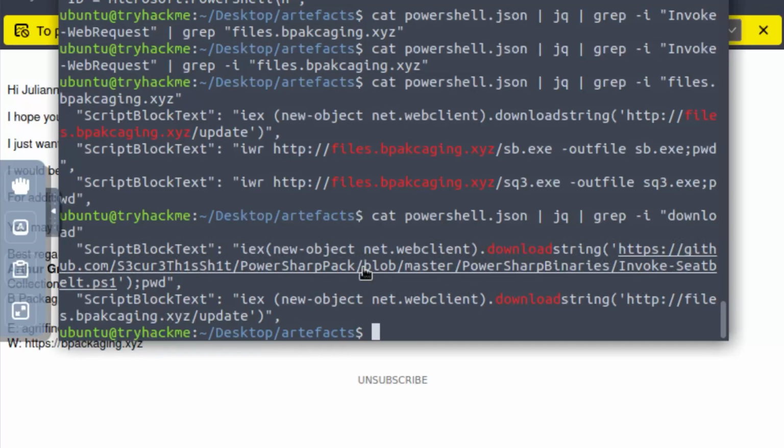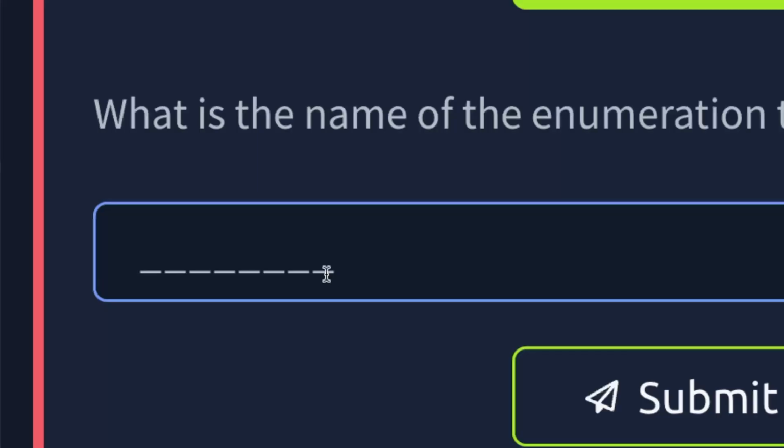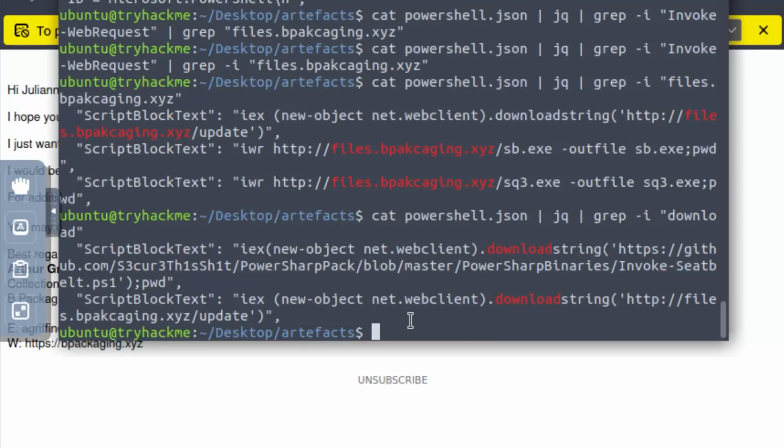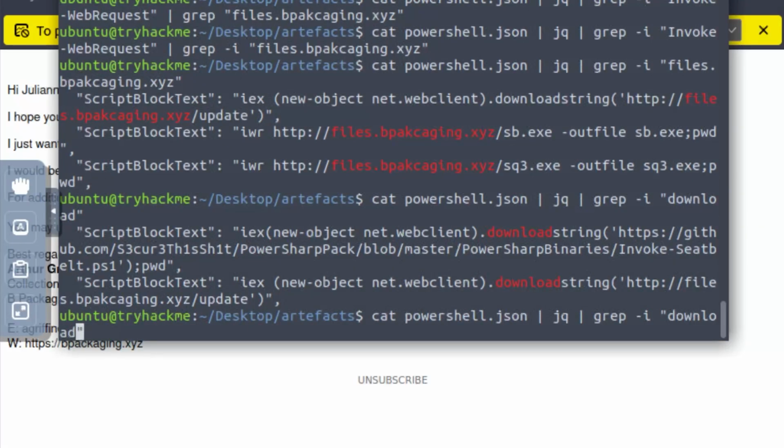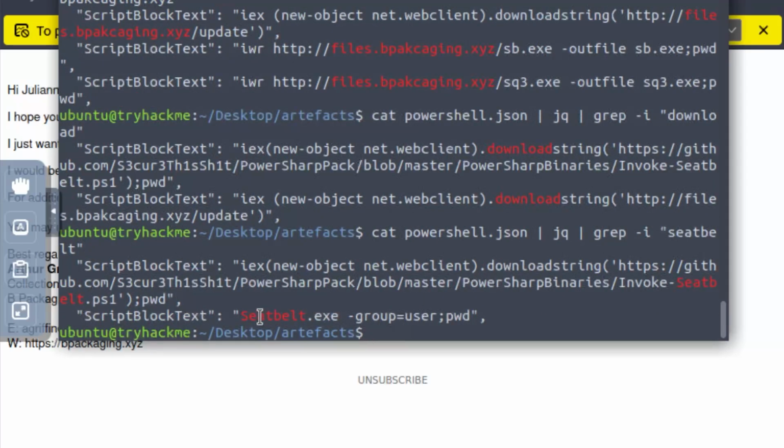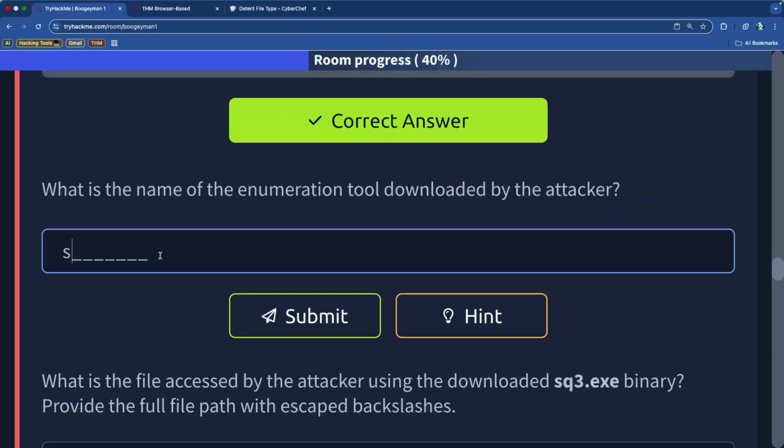So potentially Seatbelt, I think. Seatbelt PS1 could be the name of the tool itself. And so if we now search for this and see if we can find reference to Seatbelt, let's see if we can find that. And so he did run Seatbelt just by its name, and that would potentially be the thing that he used to run.